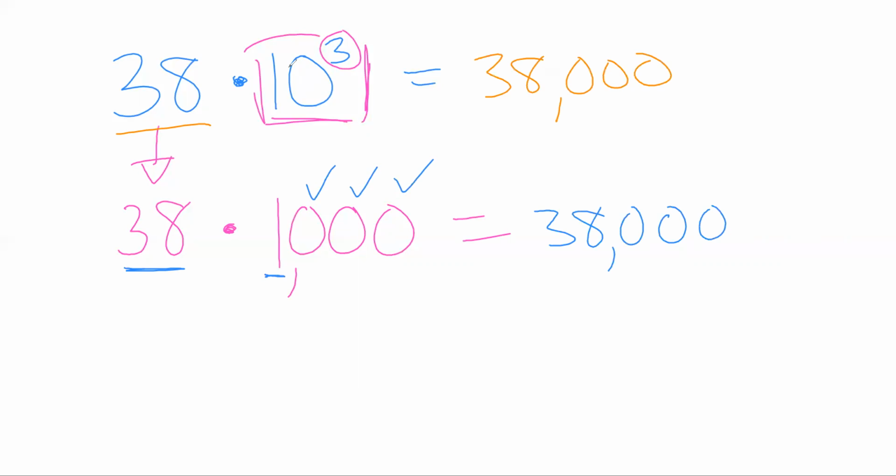Right. So that's what today is about: now that we understand what these exponents are, how do we use them in multiplication? So let's do another one, 527 times 10 to the 6. This is going to be a big number. Okay, so again, we're going to talk about what this means, and then we're going to start doing some shortcuts. But if I break this down, this number stays the same because there's really nothing for me to do with it.